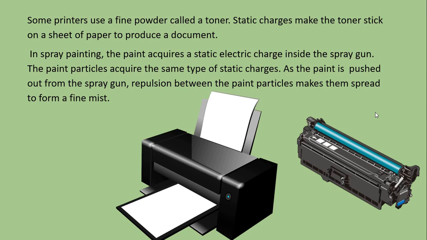In the spray printer, the one that uses colors, the paint also acquires a static electric charge inside the spray gun. Then the particles also are spread by the static charges as per the printout or as per the typed letters. So as the paint is pushed out of the spray, repulsion between the paint particles makes them spread. And therefore we have electrostatic charges in use in a printer that uses toner and the spray printer that uses ink, the inkjet.